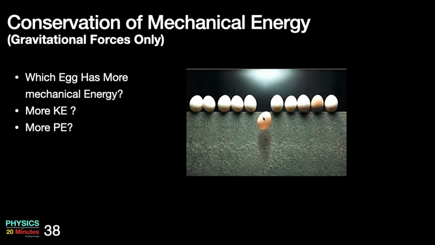But as this one falls, part of the potential energy will be converted into kinetic energy for this egg, and its kinetic energy will increase, potential energy will decrease. As the potential energy of this egg decreases, all the rest will have the same original potential energy, and the kinetic energy of them will be 0.